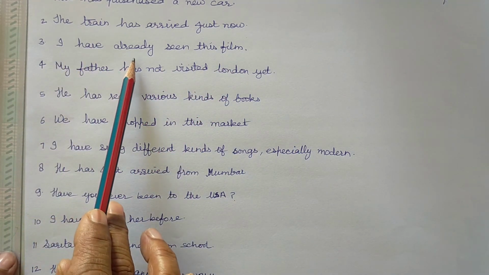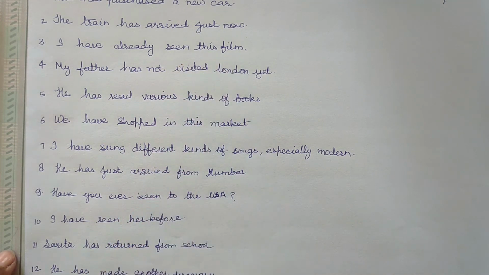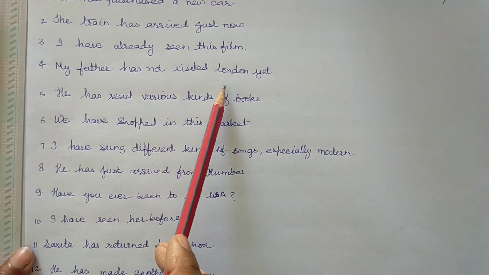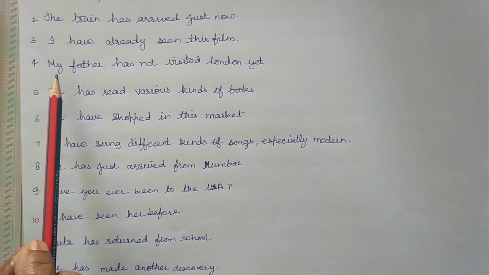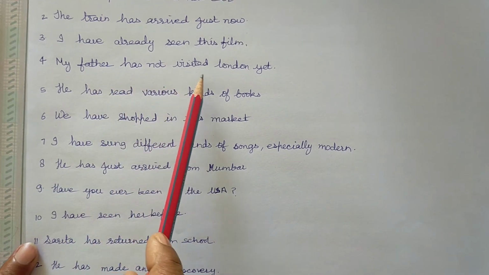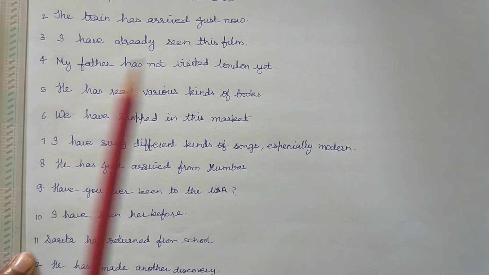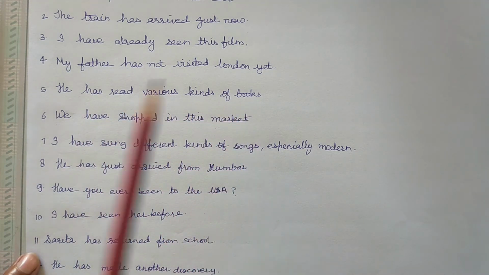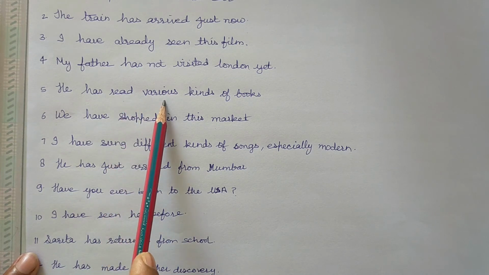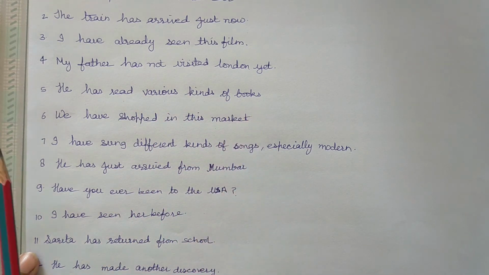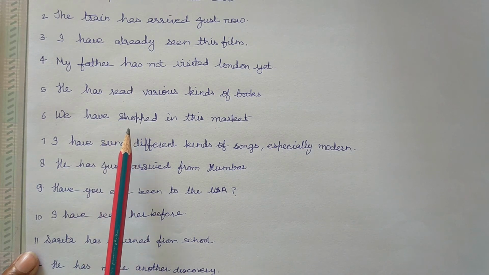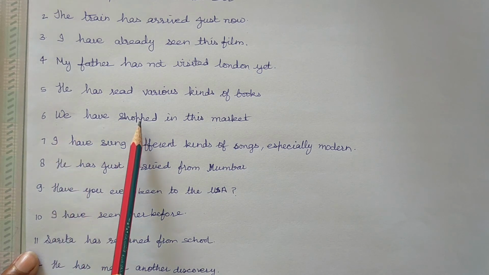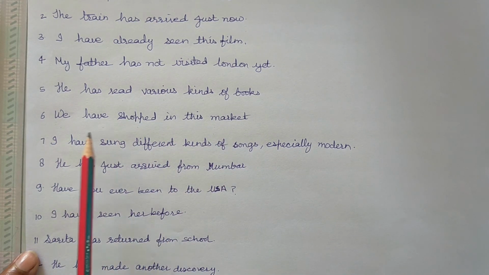My father has not visited London yet. He has read various kinds of books. We have shopped in this market.